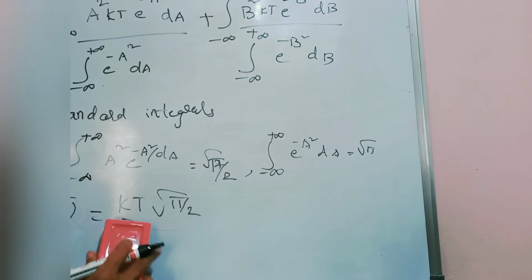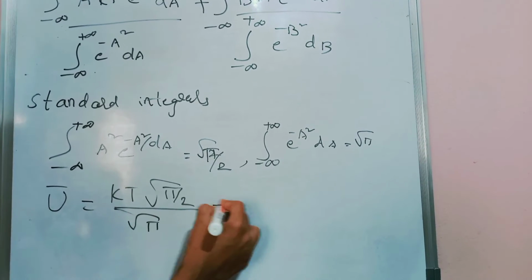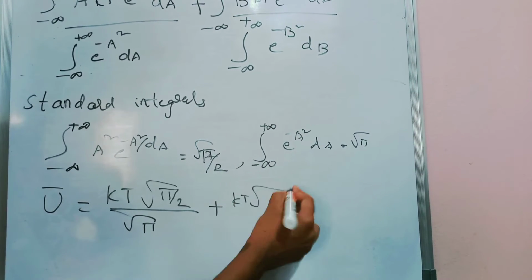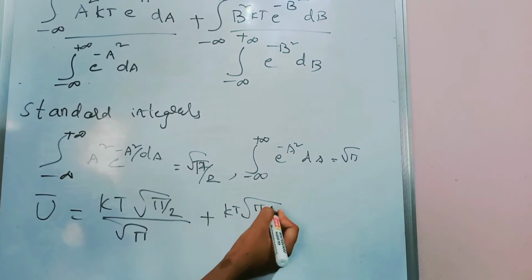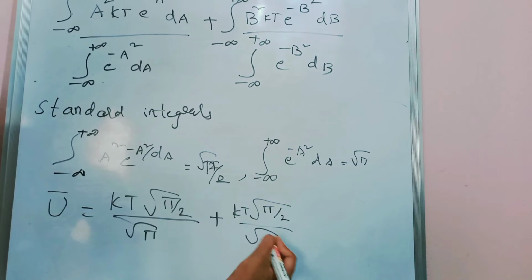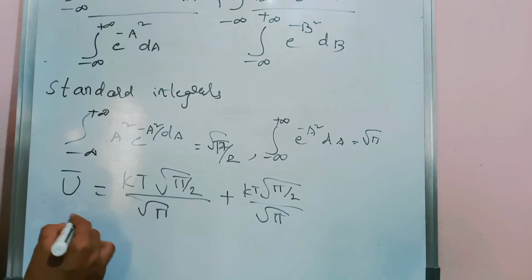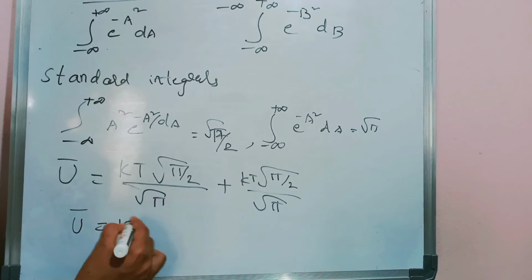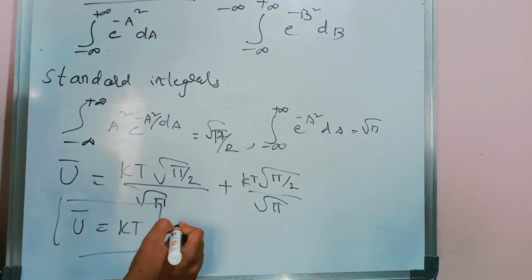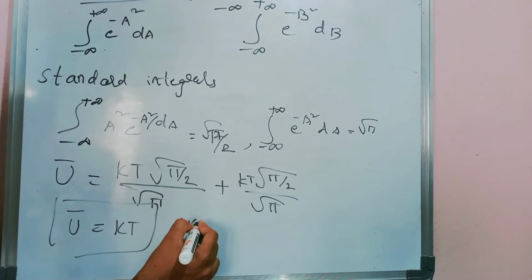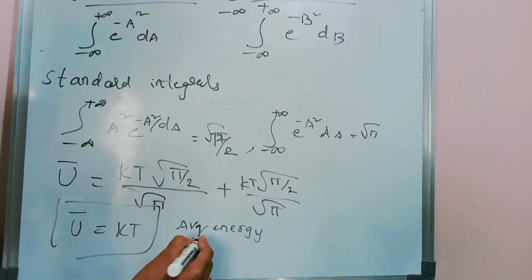divided by root pi, plus kt into, similarly for this term also the same, kt into root pi by 2 by root pi. So add this, then we get u bar equal to kt. This is the average energy of an oscillator.